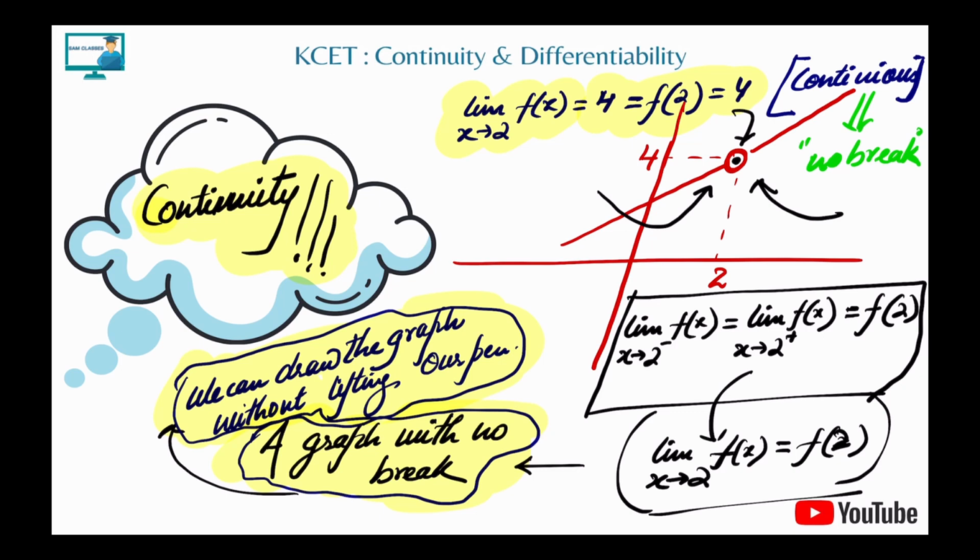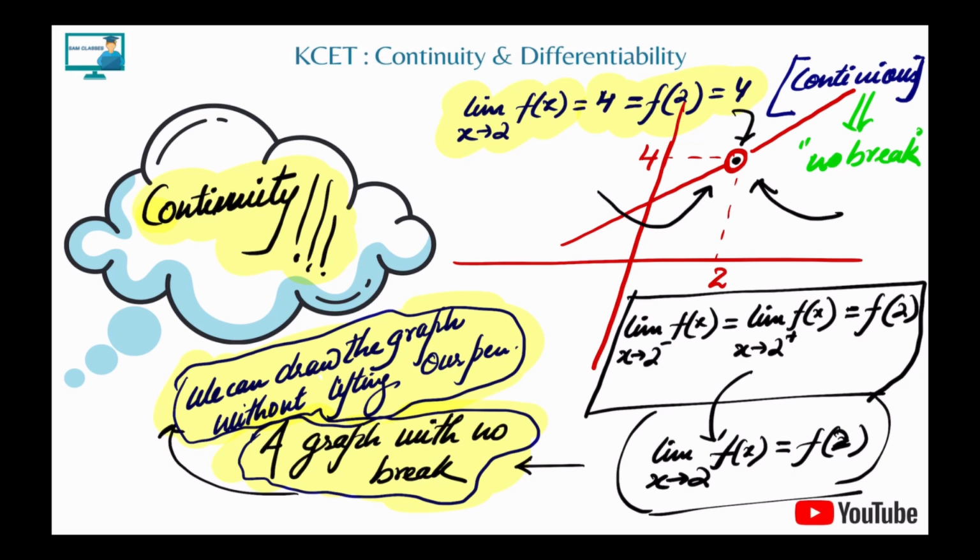Whenever we are able to draw a graph without lifting the pen, that function is known as a continuous function. The word continuity itself says: I'm continuous, I have no break. So the graph has no break, which means we can draw it without lifting our pen. Whenever somebody says the function is continuous, or something is continuous, it means it has no break. It keeps going on. Pretty simple, nothing more than that.